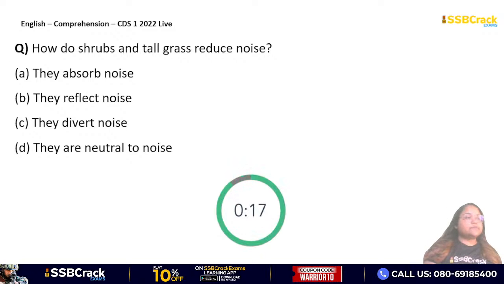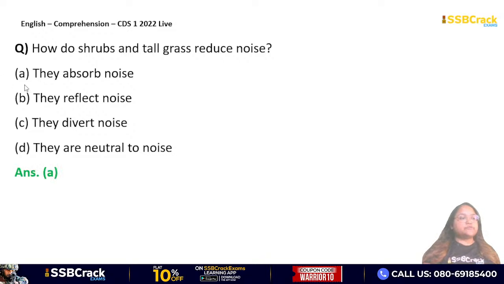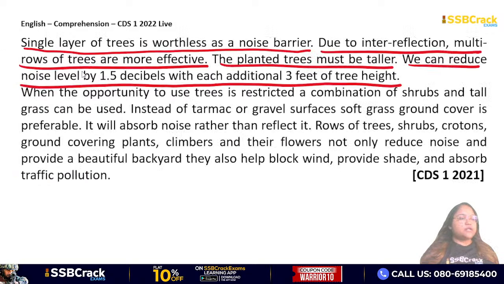Okay, time's up guys. Answer will be again very easy question. Option A. They absorb noise. Noise जो है वो absorb कर लेते हैं shrubs और tall grasses. तो अगर आप फिर से वापस जाओगे passage में, last paragraph already talks about it.